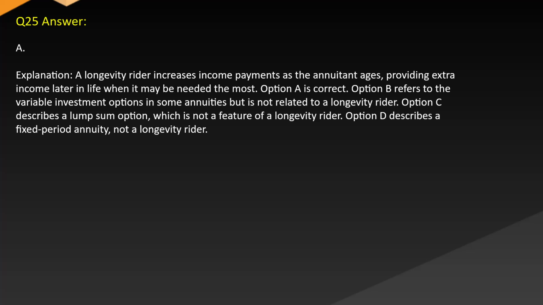Answer A. Explanation. A longevity rider increases income payments as the annuitant ages, providing extra income later in life when it may be needed the most. Option A is correct. Option B refers to the variable investment options in some annuities, but is not related to a longevity rider. Option C describes a lump sum option, which is not a feature of a longevity rider. Option D describes a fixed period annuity, not a longevity rider.